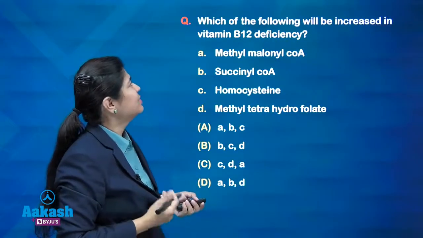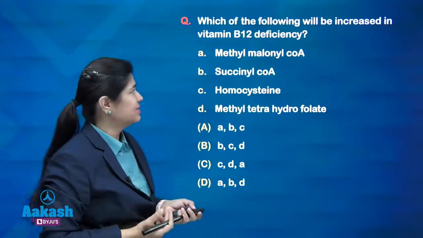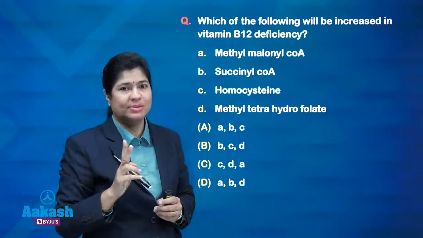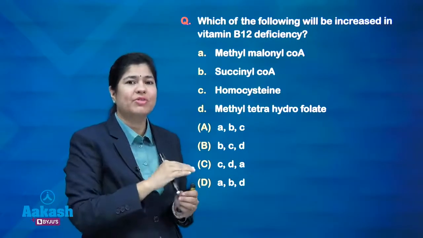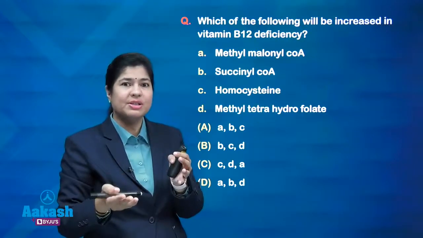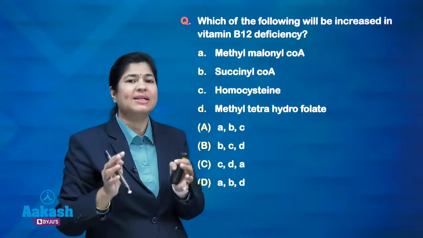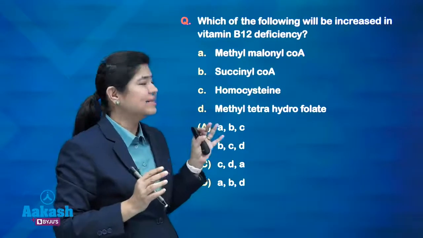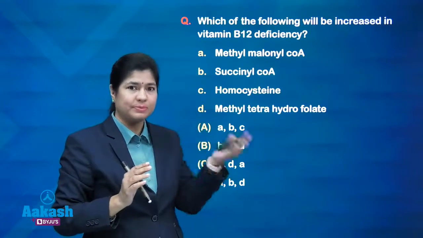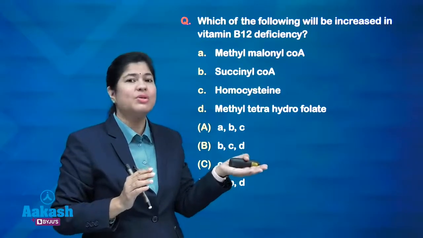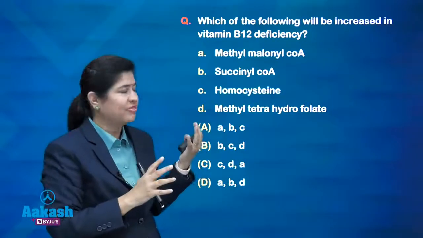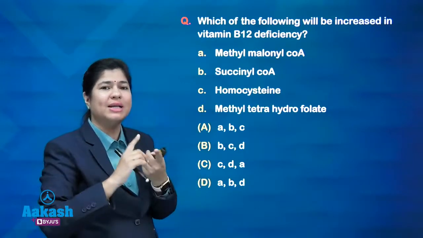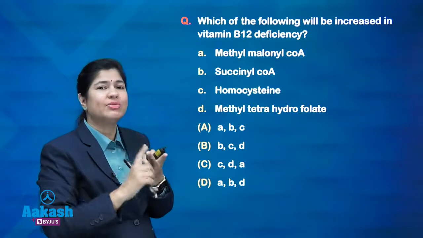Now, we had a question: which of the following will be increased in vitamin B12 deficiency. Now, vitamin B12 catalyzes two reactions, right. The formation of succinyl CoA from methylmalonyl CoA. So, if it is deficient, methylmalonyl CoA should rise, and that is why in B12 deficiency we have methylmalonic aciduria. And one more thing it catalyzes is the conversion of homocysteine to methionine. Okay. In this process, folate trap also happens. I will just explain that fact. So, what we had to know was that B12 deficiency will cause an increase in methylmalonyl CoA and an increase of homocysteine.